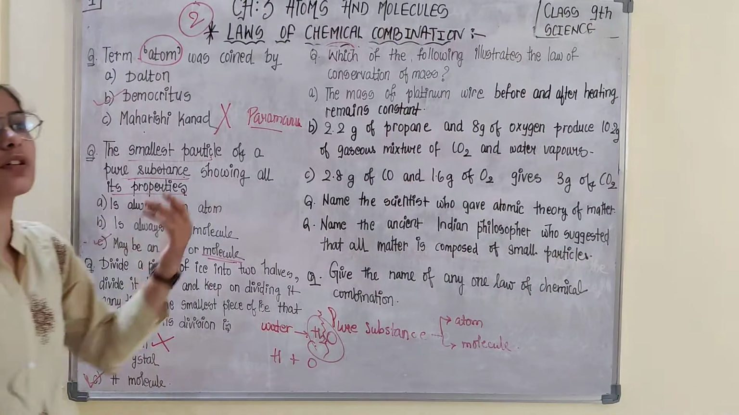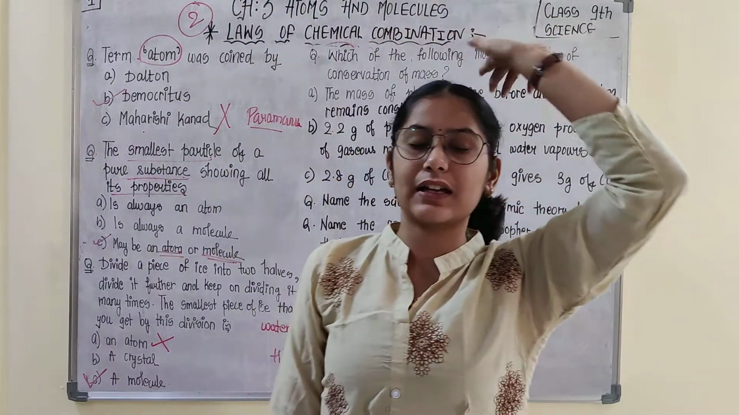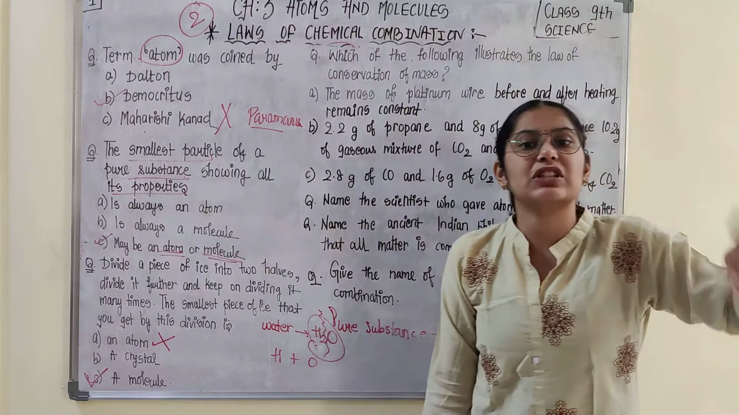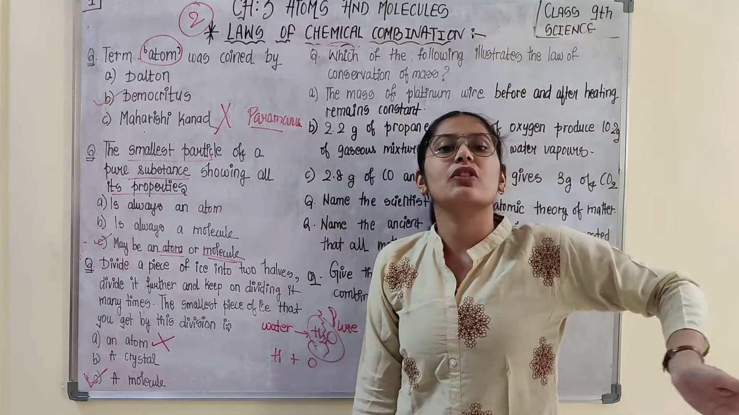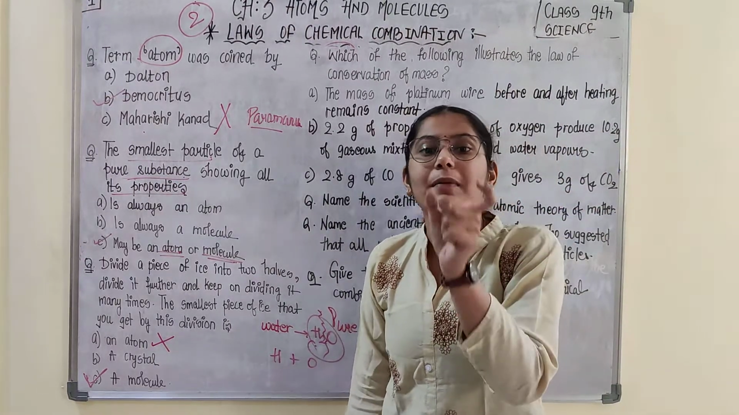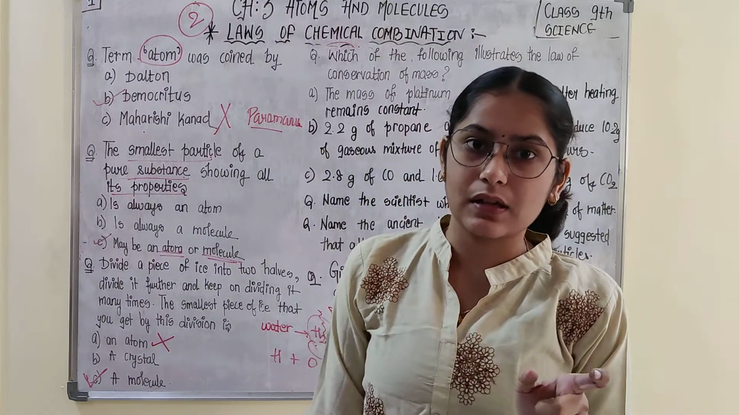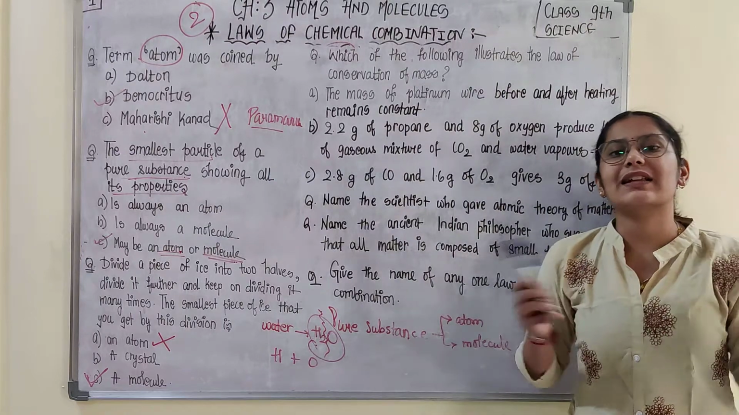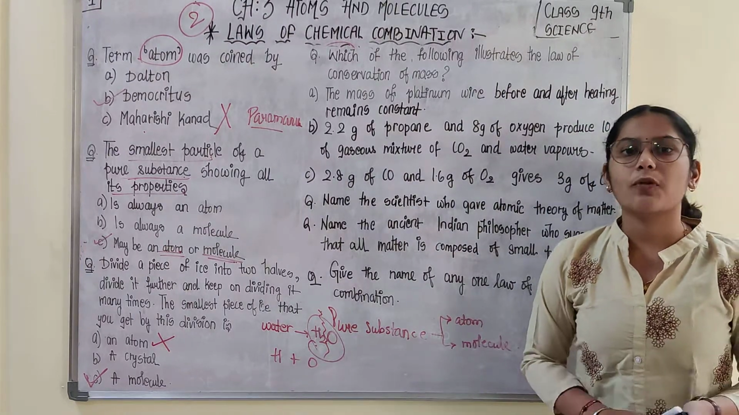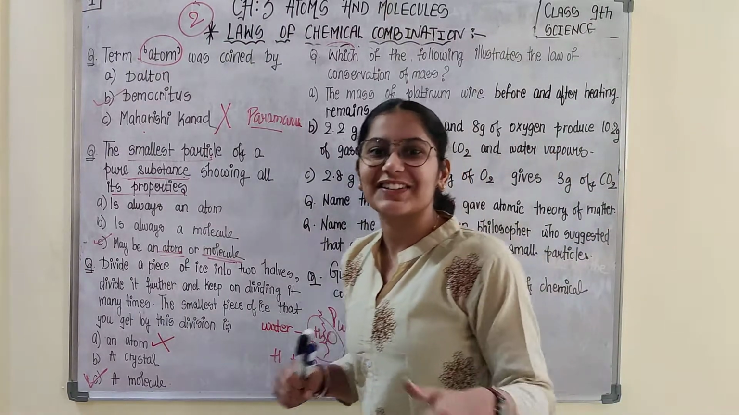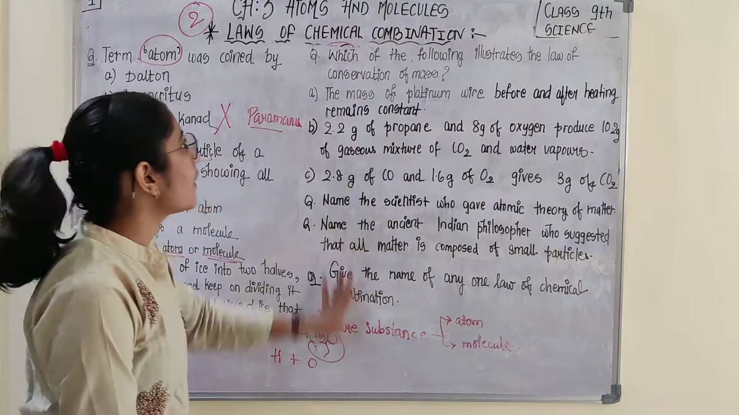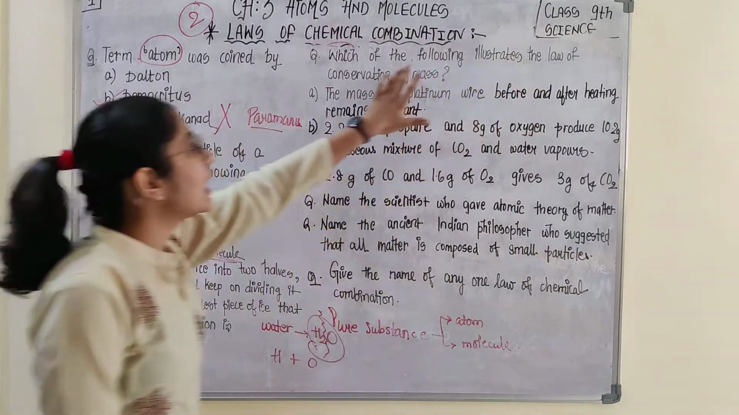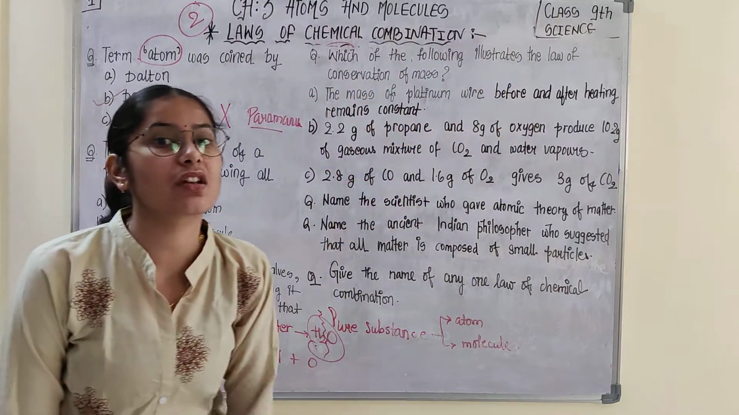So you do not go into the flow of that theory that Maharishi Kanad said, that the smallest particle of matter which cannot be divided further is known as Parmanu, or the atom which was given by Democritus. But you observe the substance or the matter which you are dividing, and then you answer accordingly. I hope you are now being alert with this question. Now we talk about the next question, that is, which of the following illustrates the law of conservation of mass?